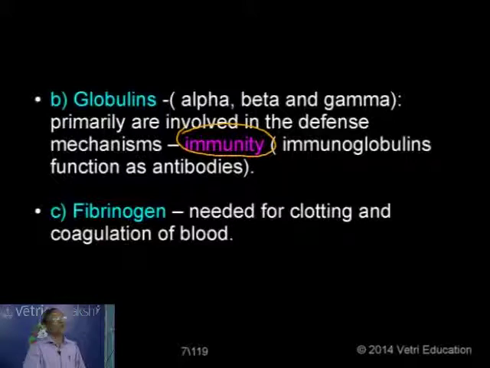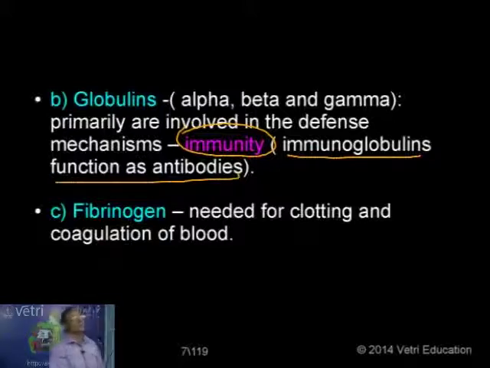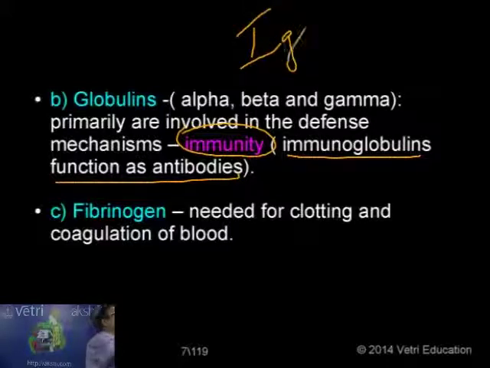One type of globulin, namely the immunoglobulins, are nothing but the antibodies. We have 5 different types of immunoglobulins, IgG and others. We'll be studying their structure later. Also, the immunoglobulins are glycoproteins. They function as antibodies, normally protecting our body against invading microorganisms. So they are one of the defense mechanisms in the body.